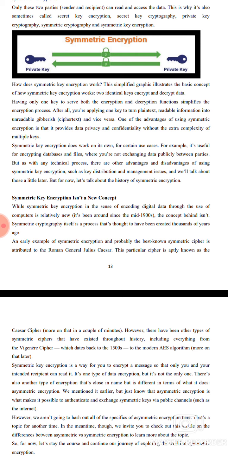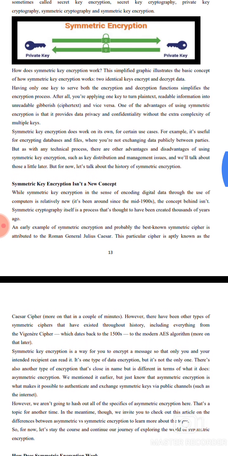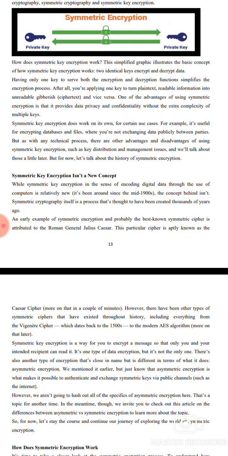Symmetric key encryption does work well for certain cases, for example, encrypting databases and files, rather than exchanging data publicly between parties. It is a technical process, and there are advantages and disadvantages. Symmetric key encryption has key distribution and management issues.